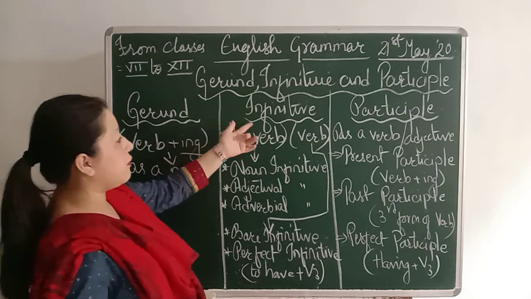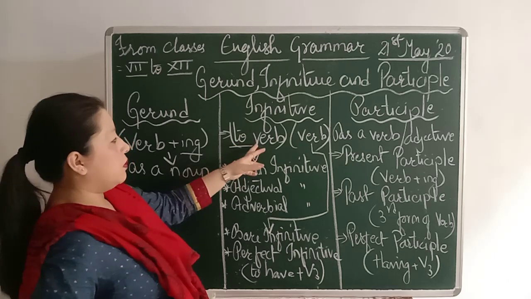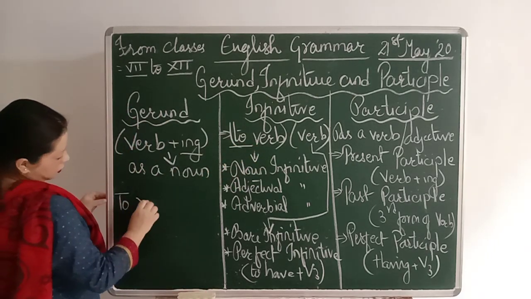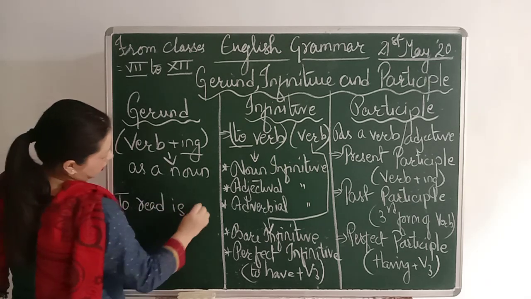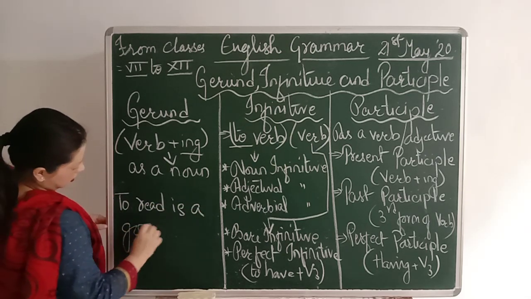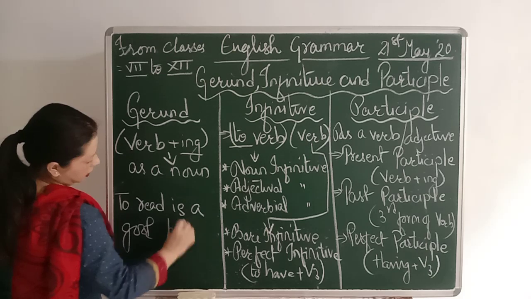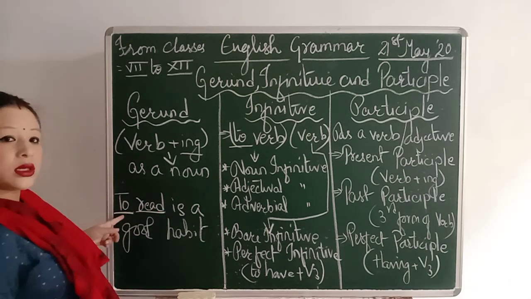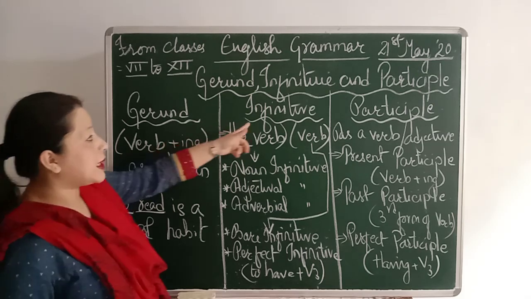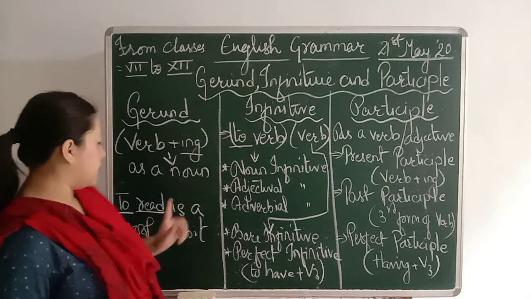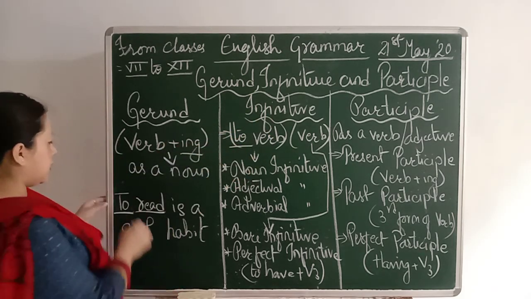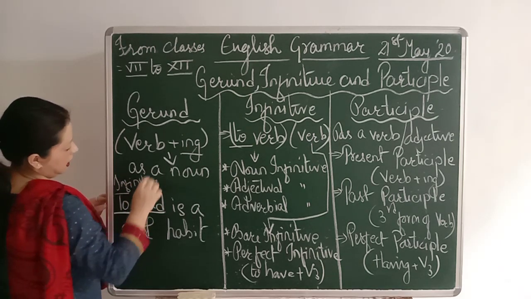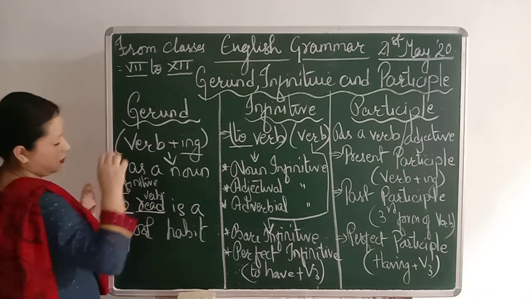So look into this infinitive. To verb. Likewise I taught you, to read is a good habit. So here in front of verb you have used to. So this to says that it's an infinitive. To verb. So here to read is an infinitive, and read is a verb.